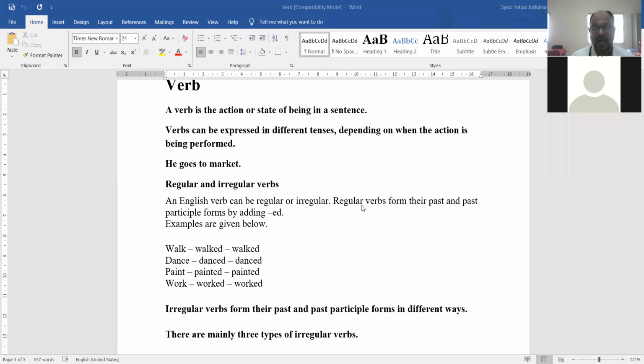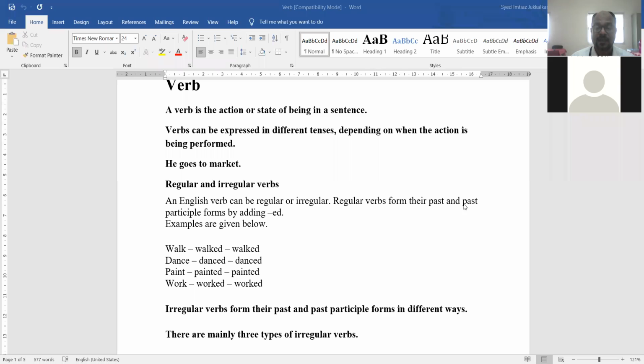For example, I go to school. I go to school is in present tense because go shows that the sentence is in present tense. If I say I went to school yesterday, went, this verb is in past form. Went is past form of go.